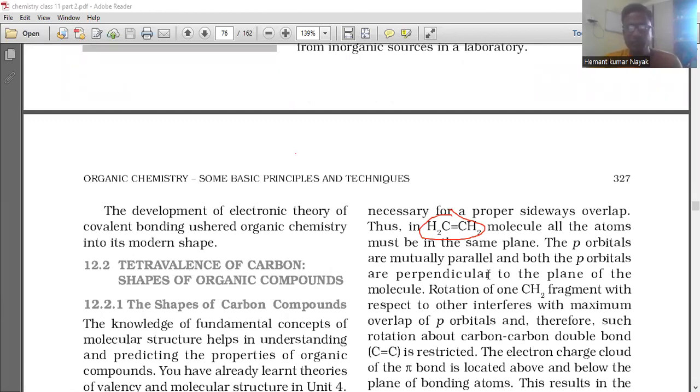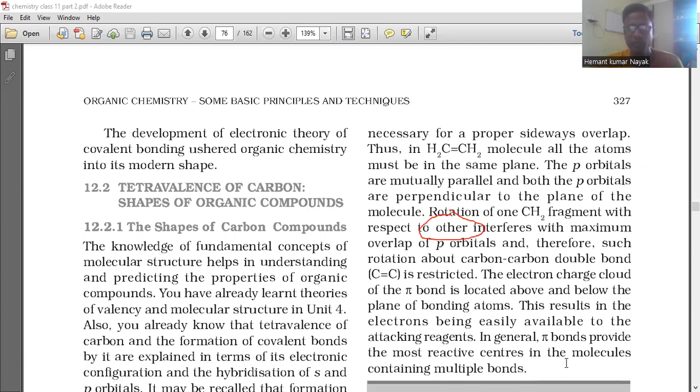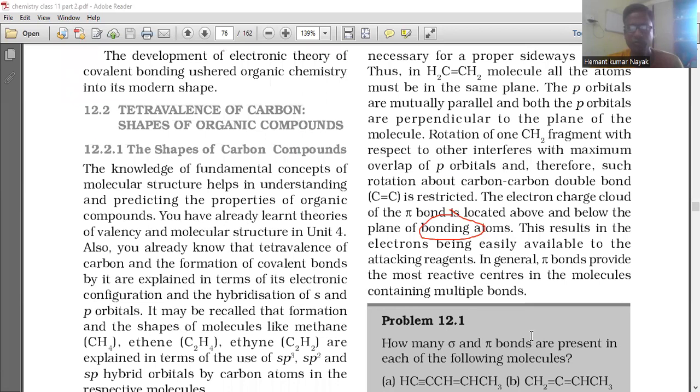The p orbitals are mutually parallel and both the p orbitals are perpendicular to the plane of the molecule. Rotation of one CH2 fragment with respect to the other interferes with maximum overlap of p orbitals, and therefore such rotation about the carbon-carbon double bond, C=C, is restricted. The electron charge cloud of the pi bond is located above and below the plane of the bonding atoms. This results in the electrons being easily available to the attacking reagent. In general, pi bonds provide the most reactive centers in molecules containing multiple bonds.